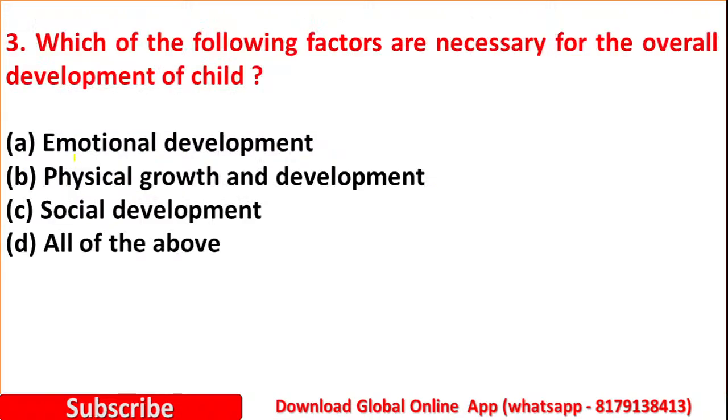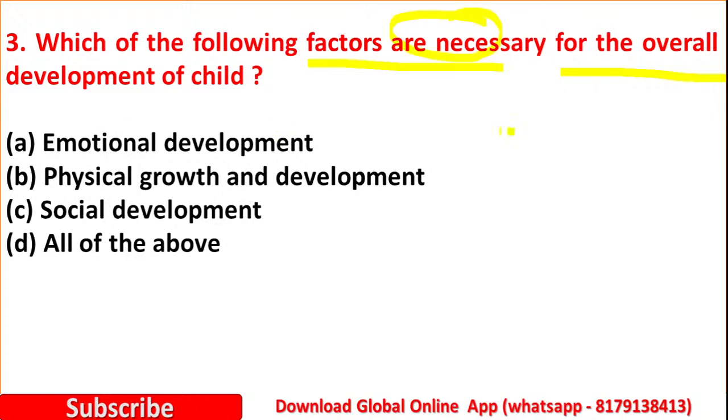So question number 3 is, which of the following factors are necessary for the overall development of a child? Option A, emotional development. Option B, physical growth and development. Option C, social development. Option D, all of the above. Yes, if you know the answer, you can comment in the comment section. Which of the following factors are necessary for the overall development of a child?